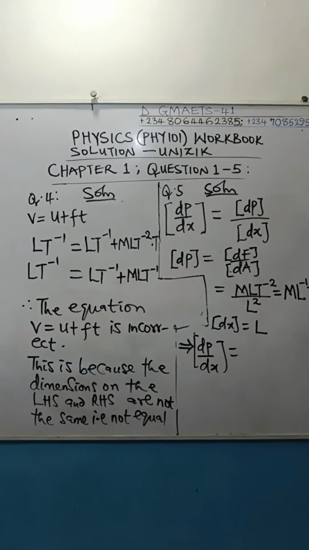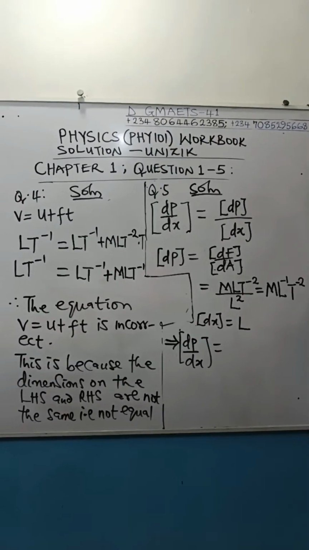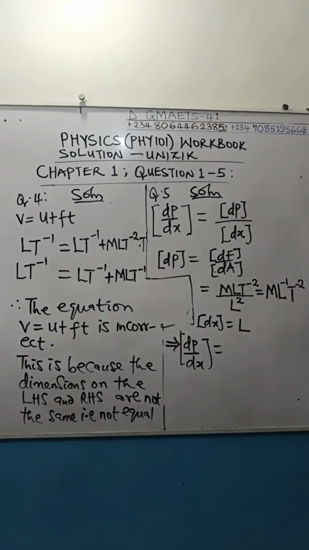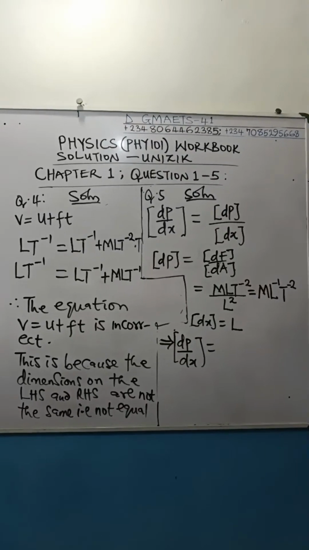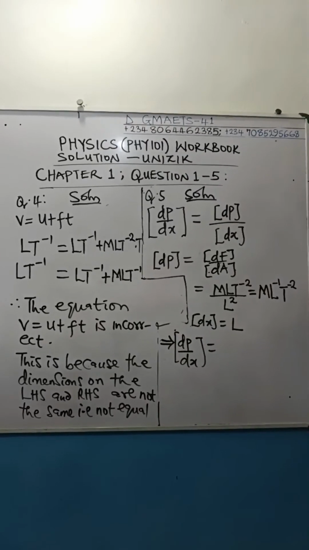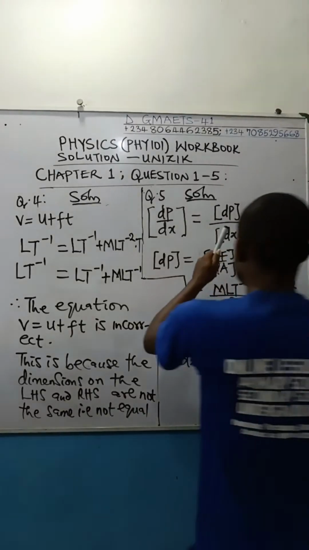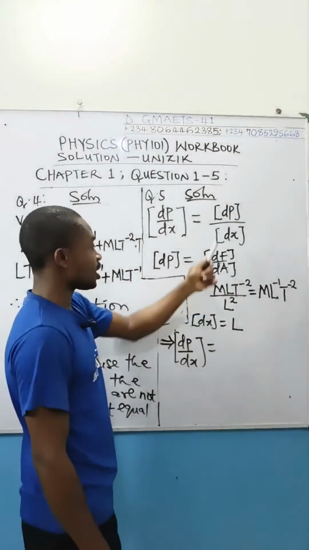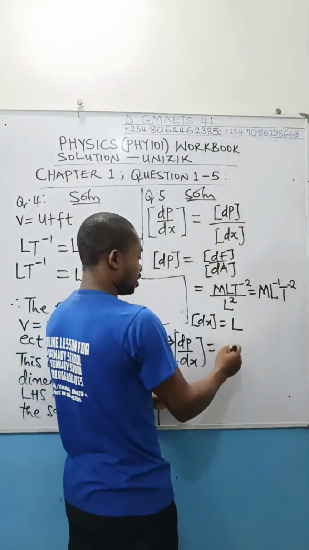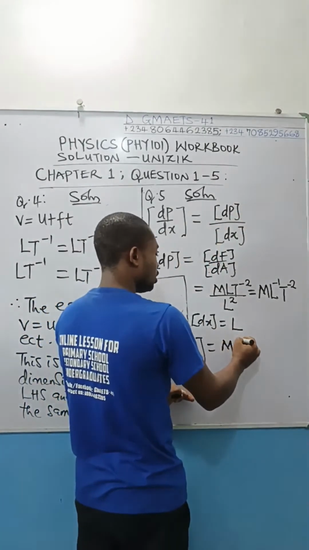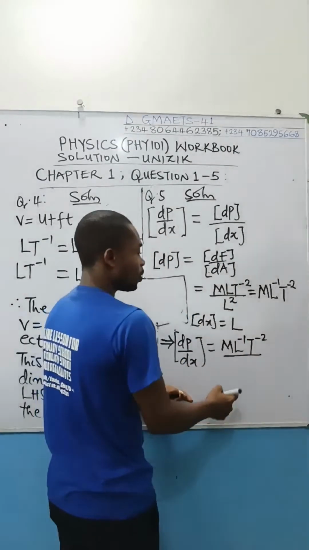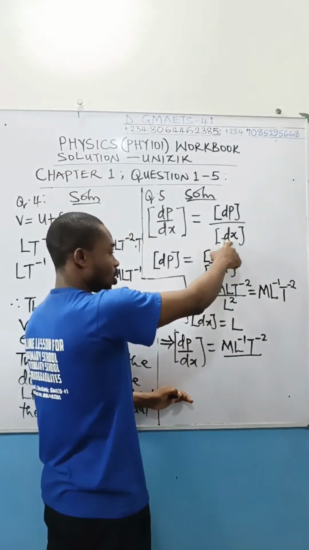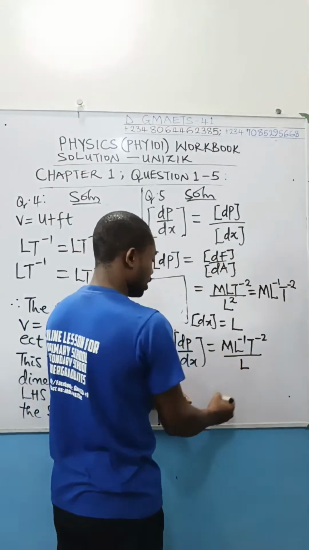I guess it has. Let me adjust the camera a bit. Good. Let me adjust the camera to capture that part. So all I have to do is to transfer the dimensions of pressure and height to this equation here, and then we're going to have M L power minus 1 T power minus 2, then divided by what? dx. And of course, our dx here, the dimension is L.